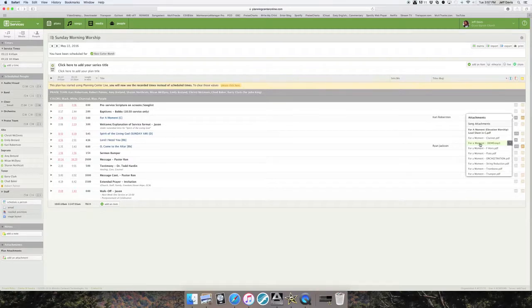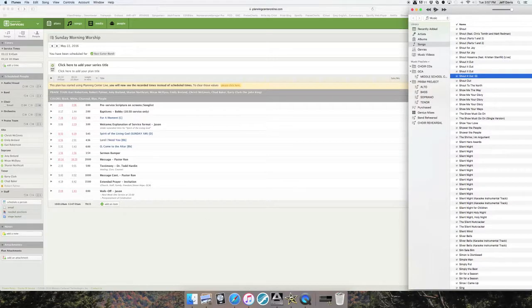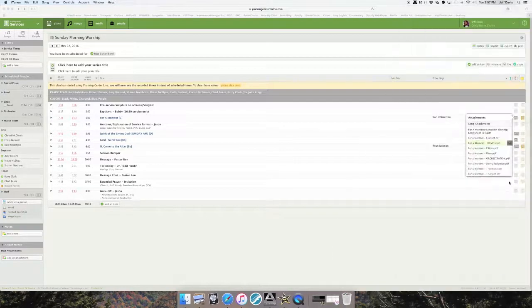Now, I've not downloaded a song in a while, so this may be trial and error for me. I know if you double click it twice, it just plays. Nope, that is it. Okay. That actually, let me close that. There we go. It started playing in my iTunes because it downloaded. So if you need to download the MP3, all you do is double click on the title.